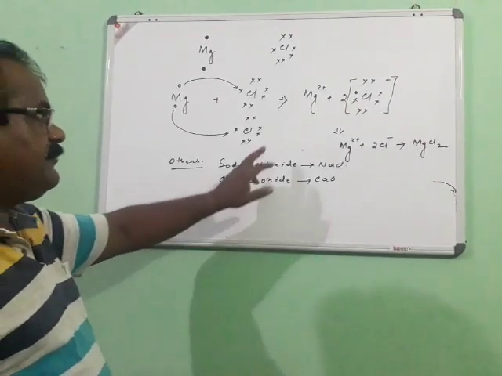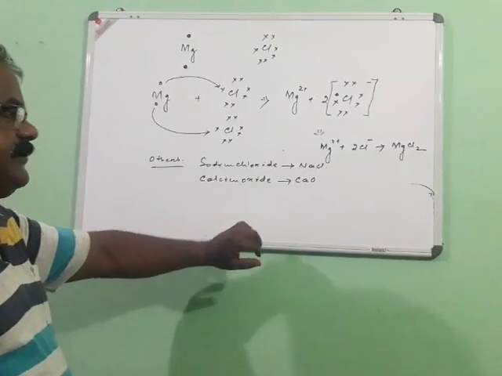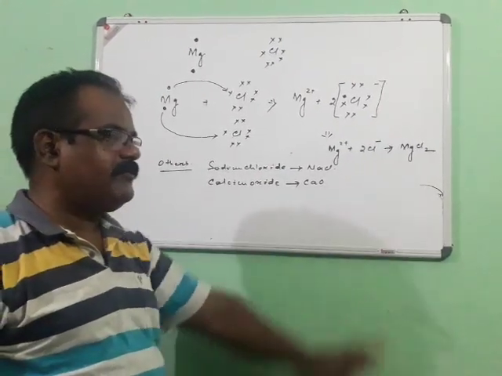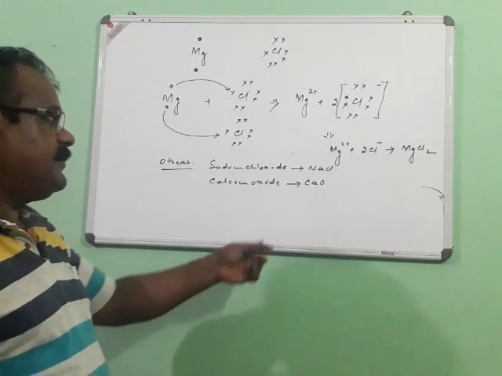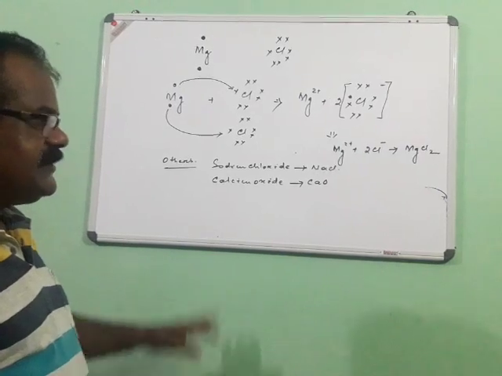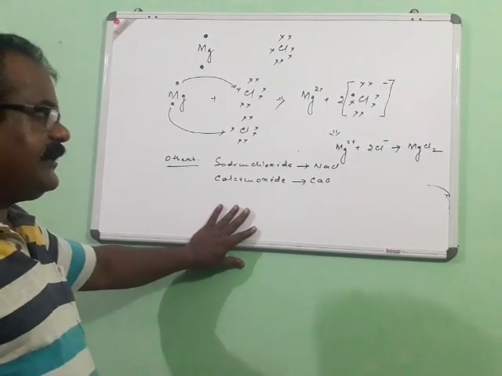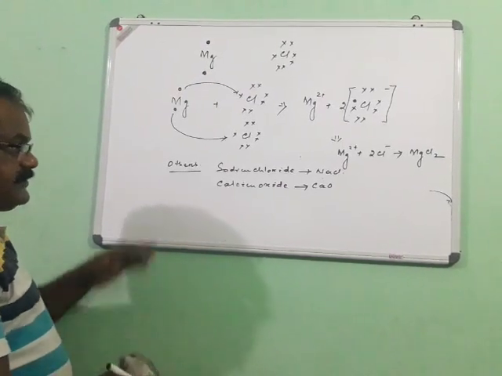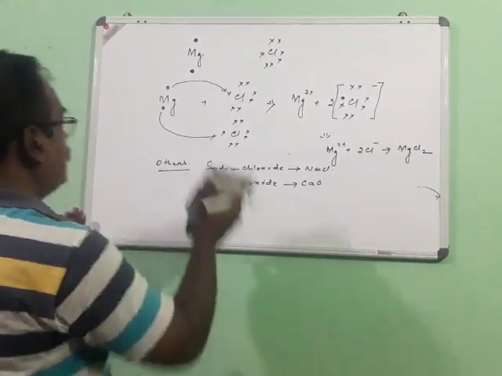And in this case we have to remember, since the electronegativity difference is quite large, the bond formed between magnesium and chlorine is a very strong bond. In a similar manner, sodium and chlorine or calcium and oxide is very strong, so easily they cannot be broken down. Now this is about the electrovalent compounds.